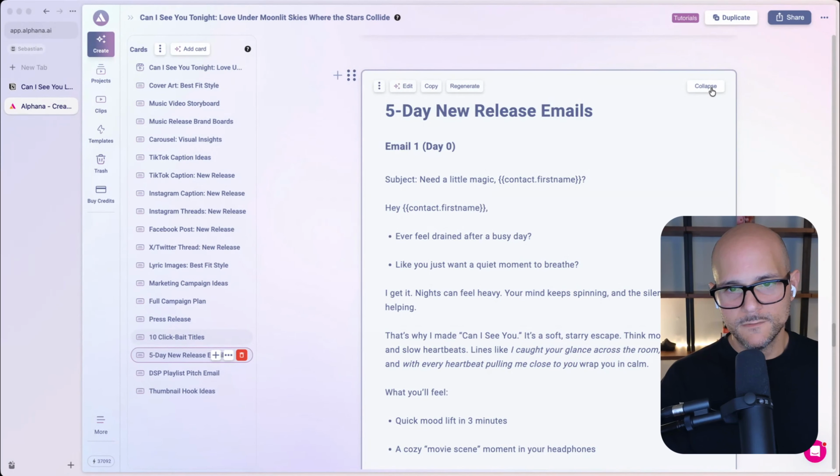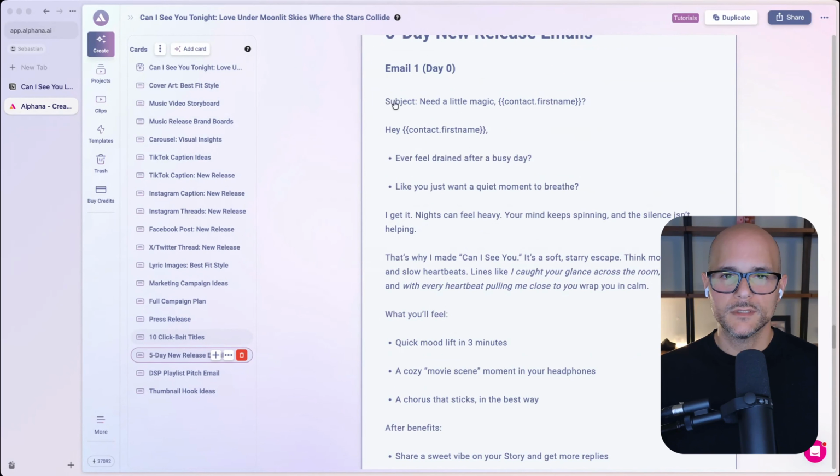Now, you could do these 5 days in a row or space them out over the course of 2 weeks, but you'll see here that it comes up with everything with the subject line, even with the personalization parameters that you can use in most email systems. Sometimes you might need to tweak this, right? Maybe it's a little bit different depending on the email client, but these are the placeholders that you would replace so that you could drop in like their first name or anything else that's personalized.